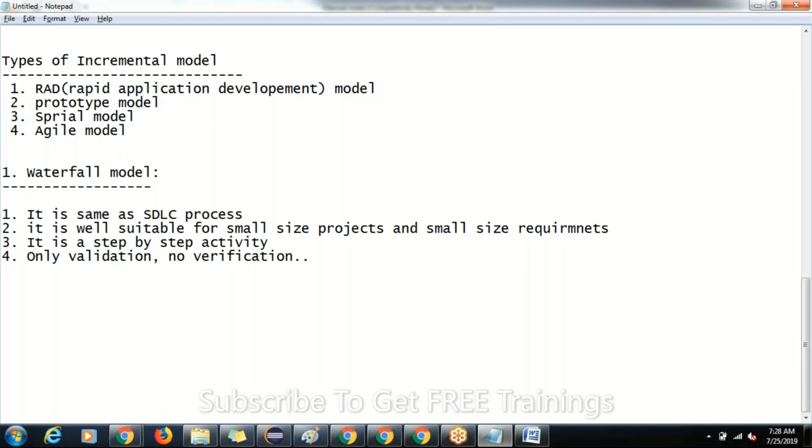while developing, we need not test anything here. Why? Because it is a small size project, the requirements will be very clear. So there is no need of verification here. Directly we can validate the application.